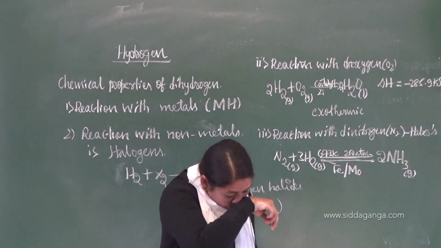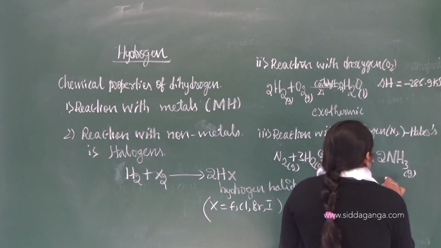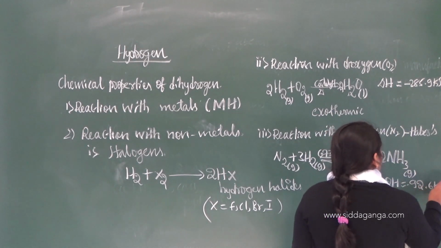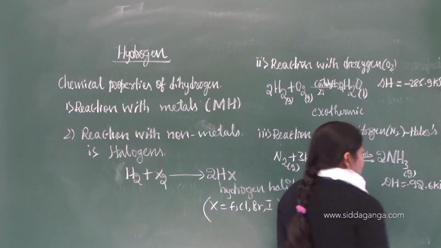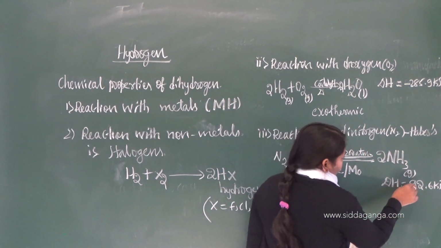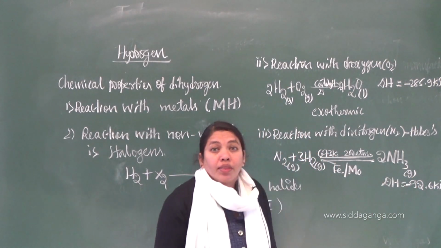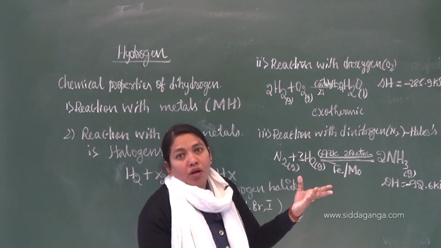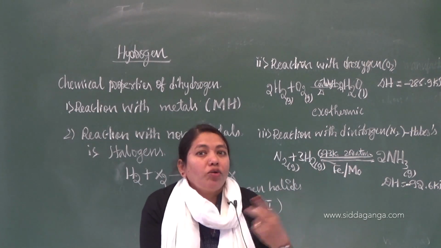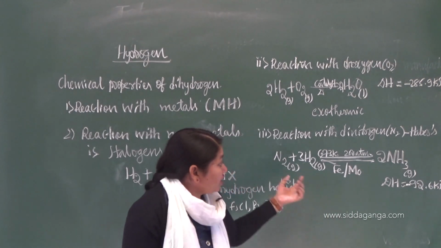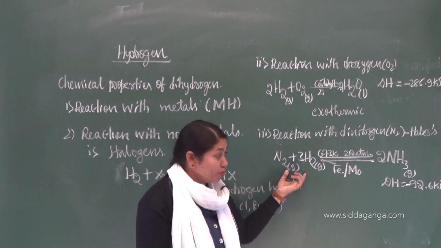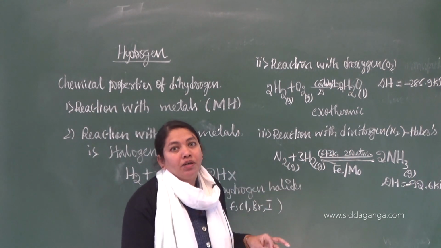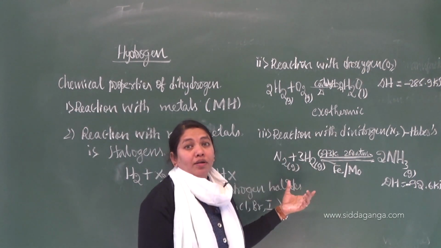So this reaction is also exothermic. Here the energy release will be minus 92.6 kilojoules per mole. Release means it is minus, negative, coming out, exo. Endo means you have to write the sign as plus. But this reaction is an exothermic reaction. See how many marks this carries? 3 marks in second PUC. For you now it is also important.